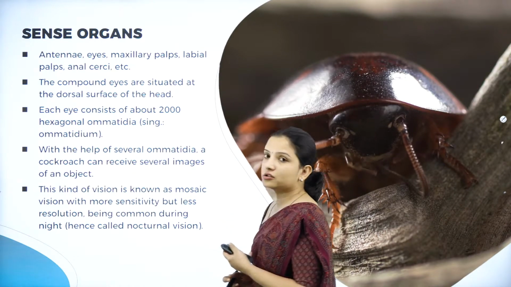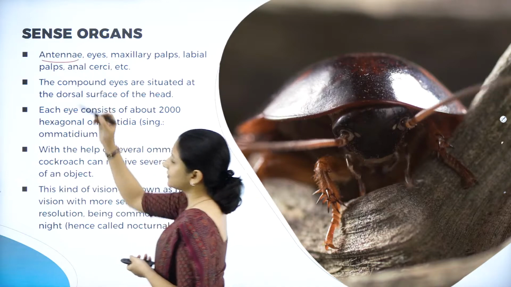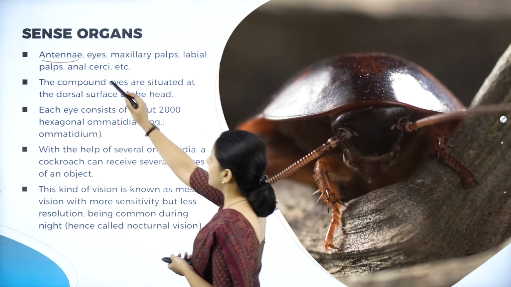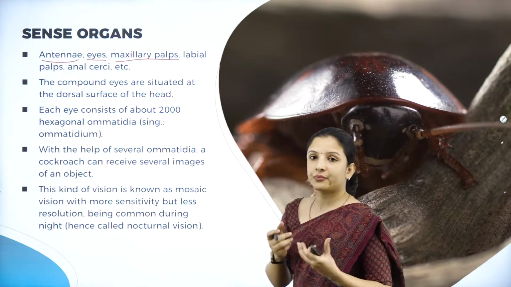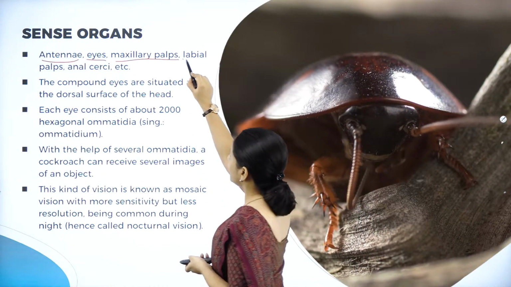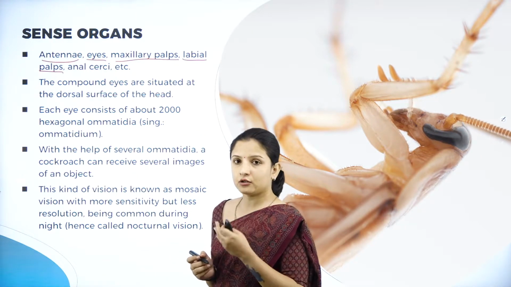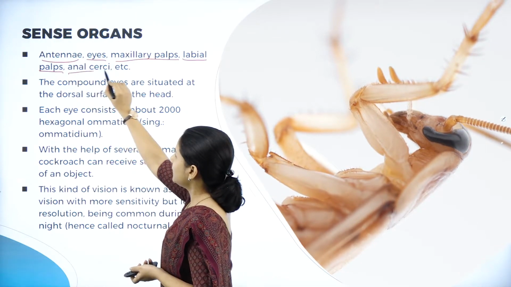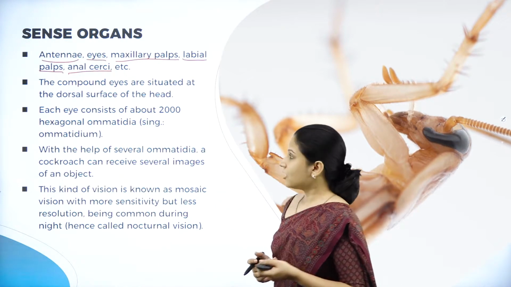So the sense organs of cockroach are nothing but the antennae, which are the sensory receptors, then the eyes, then the maxillary palps, that is the ones which are present in the mouth, then the labial palps, which are nothing but the lips, the upper lip and the lower lip, and the anal cerci. So all these are the sense organs that are present in the cockroach.